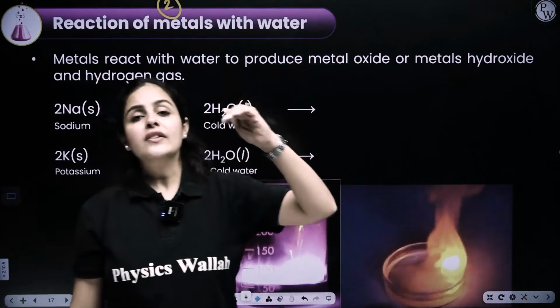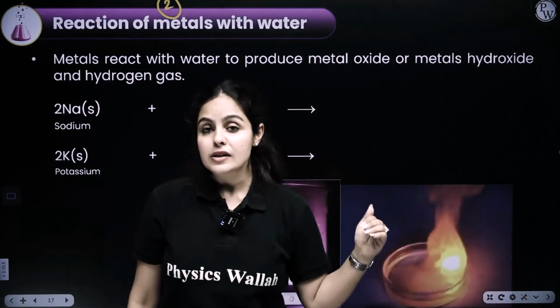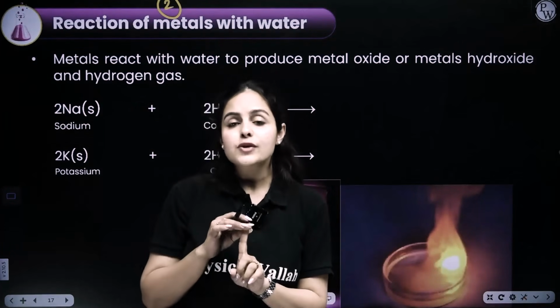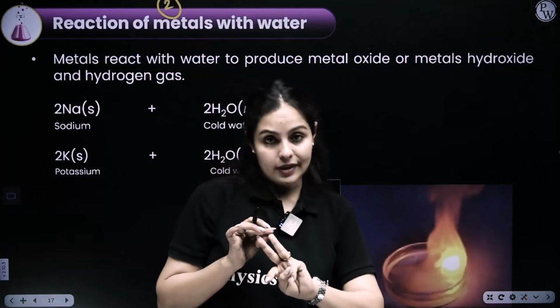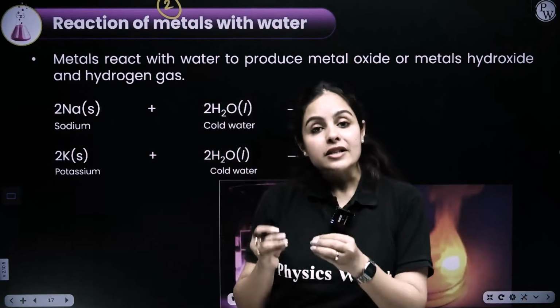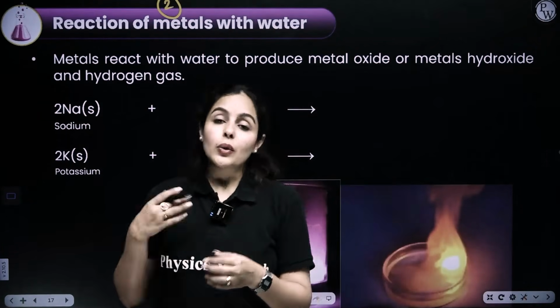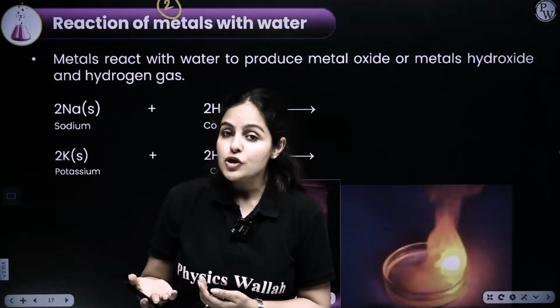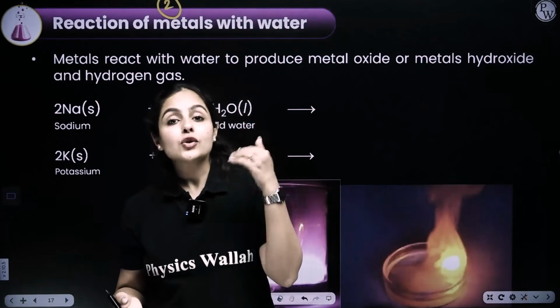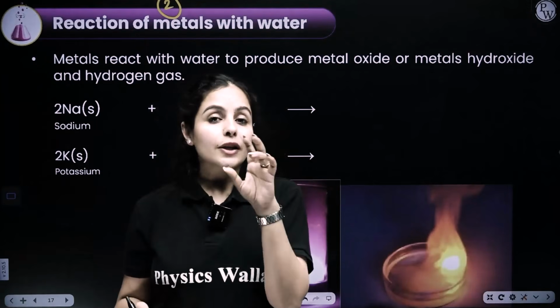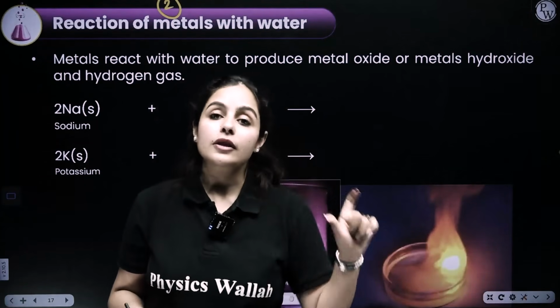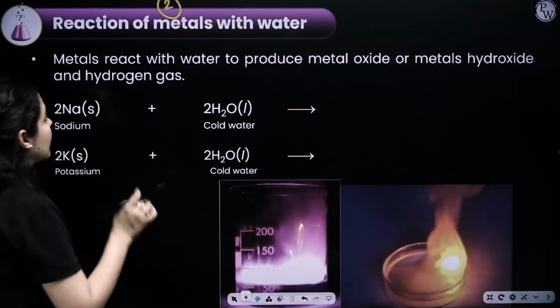There are so many things that you have to remember in this particular case. Is the water hot water, cold water, or steam? Which metal exactly are we taking? Will it give an exothermic reaction or not? These are the combinations and questions that might be asked in your paper. So let's talk about this.